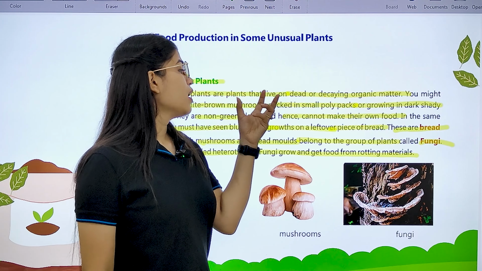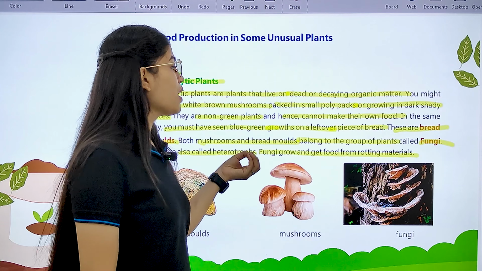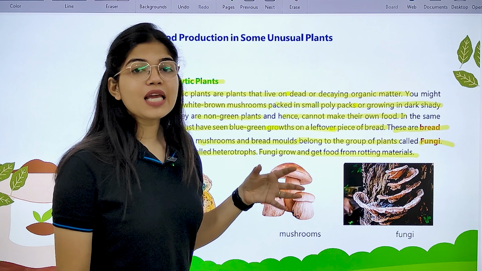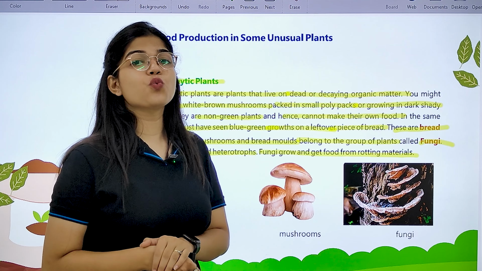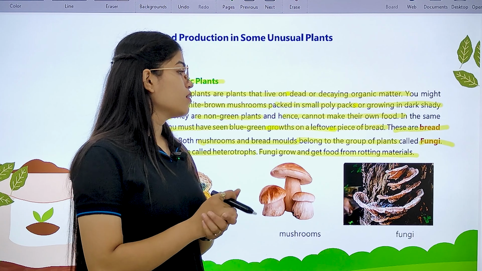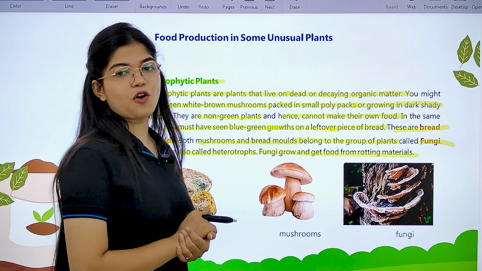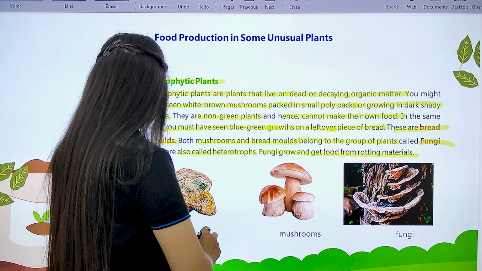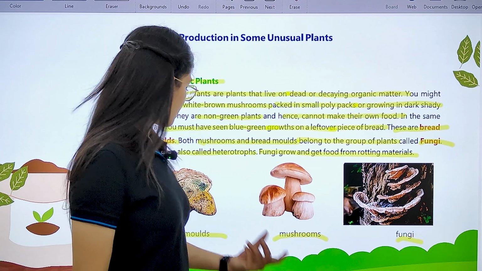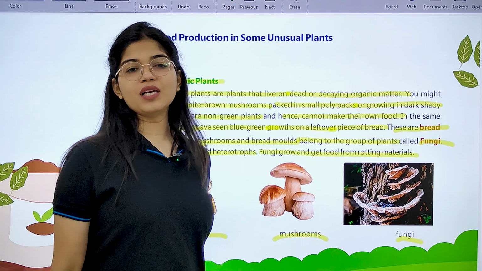So all this special group of plants known as fungi, they grow and they get food from rotting materials. Okay, so if I ask you which group of plants or special structures bread molds belong to, you are going to answer that it is fungi. Okay, what else name do the fungi have? That is heterotrophs. Now you can see in this picture also, these are molds, these are mushrooms, and these are fungi. This mold and mushroom belong to this category only, which is fungi.